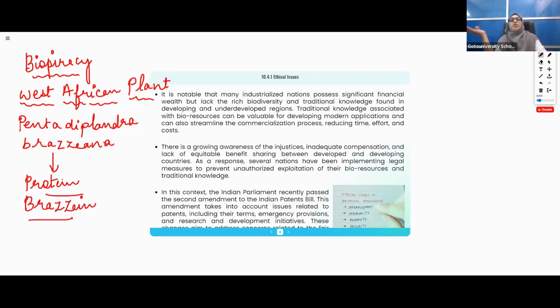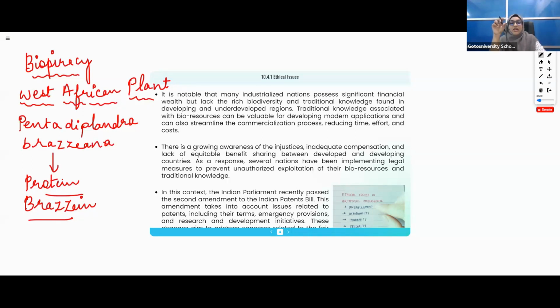Now, looking at the people of Africa, can you think that Africans will make this new invention and take a patent? No. In Africa, there is no proper education. If they are getting food to eat, that is only enough for that time. Is it clear? So in West Africa, there was one plant, Pentadiplandra brasiliana.